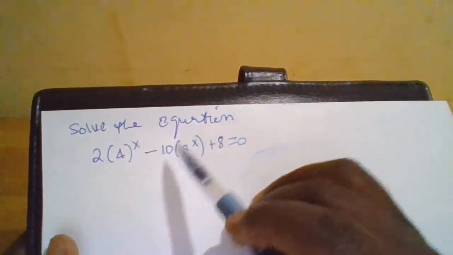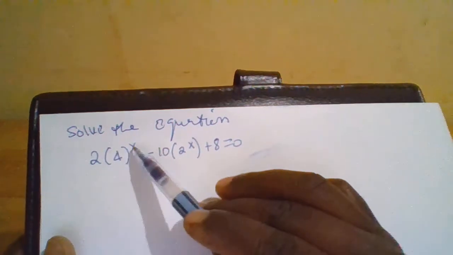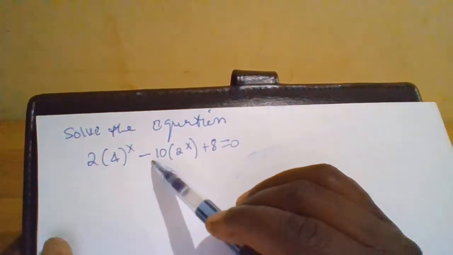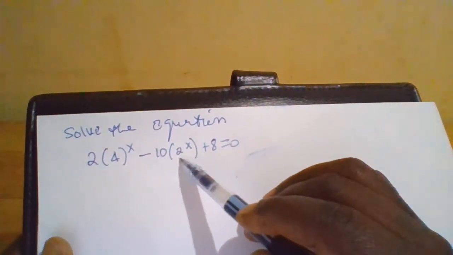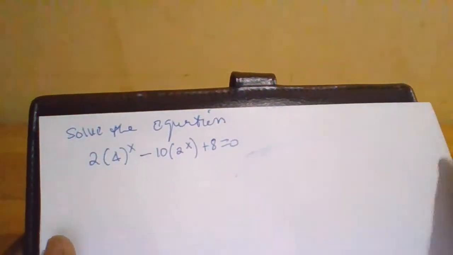Solve the equation 2 times 4 raised to x minus 10 times 2 raised to x plus 8 equals 0.